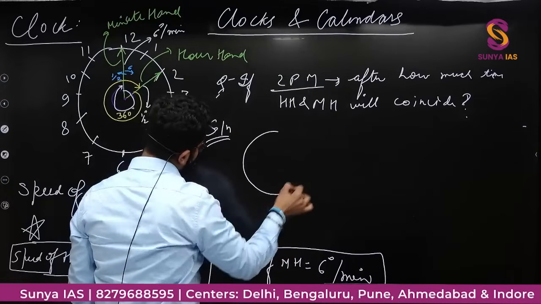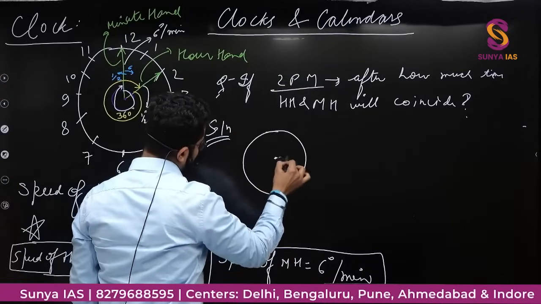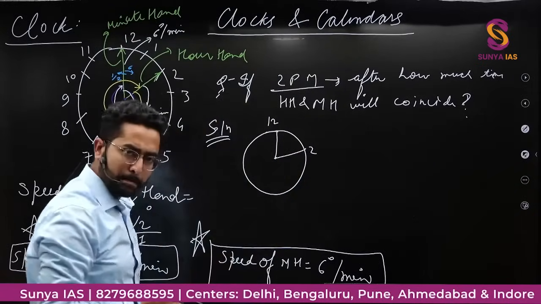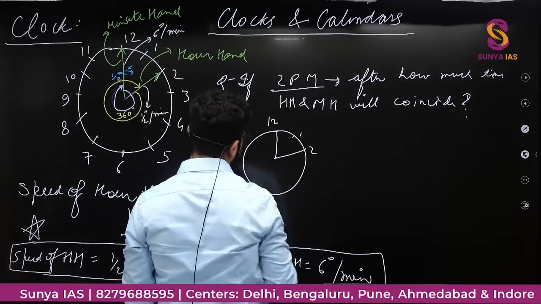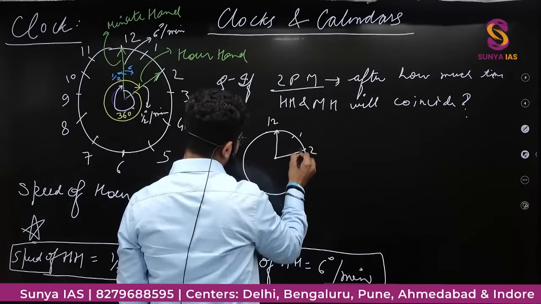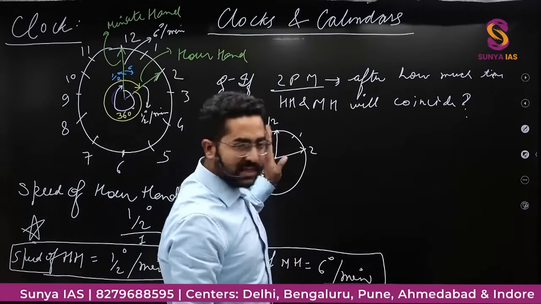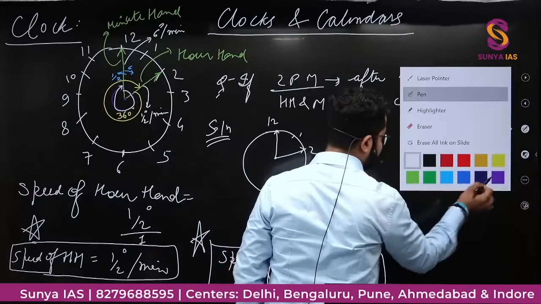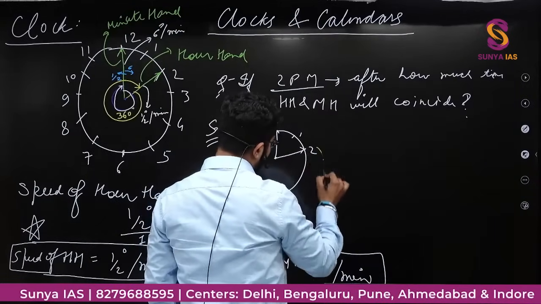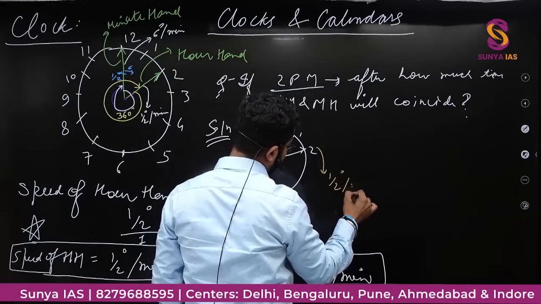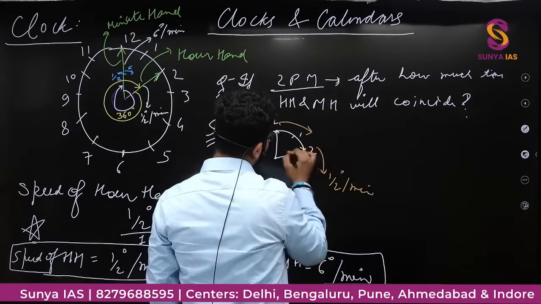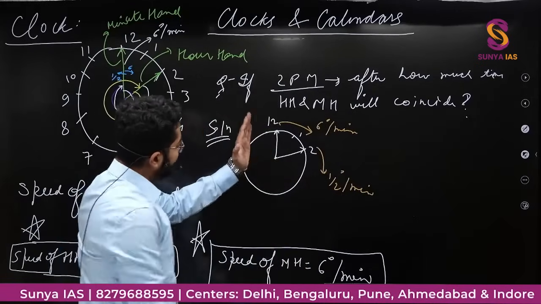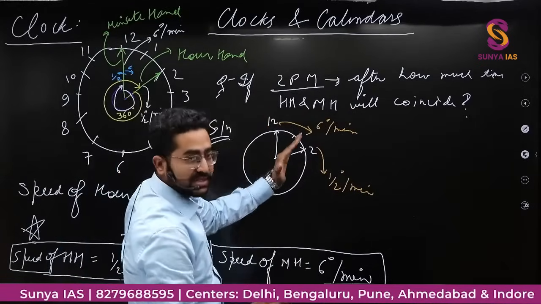So if you see, this is 2, this is 12, right? This is 1. You know one thing, this is minute hand, this is hour hand. 2 बजे के बाद कितनी देर में कोइंसाइड कर जाएंगी? तो you already know that this is hour hand. Hour hand is moving with the speed of half degree per minute. Minute hand is moving with the speed of 6 degree per minute. So obviously this is running slow, this is running fast. So this will move fast and it will coincide somewhere.